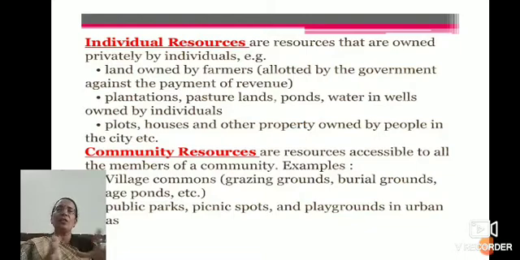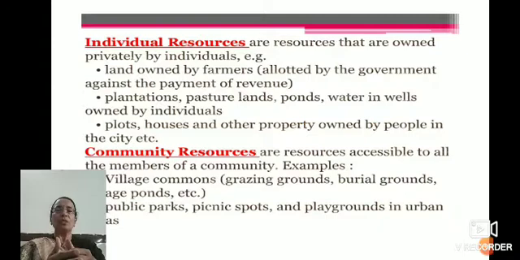That land is allotted by the government against the payment of revenue. Means that land is allotted to the farmer, and for that he has to pay some taxes. Plantations, pasture lands, ponds, water and wells are owned by individuals. Then plots, houses and other property owned by people in the city come under individual resources. Individual resources means personal property.